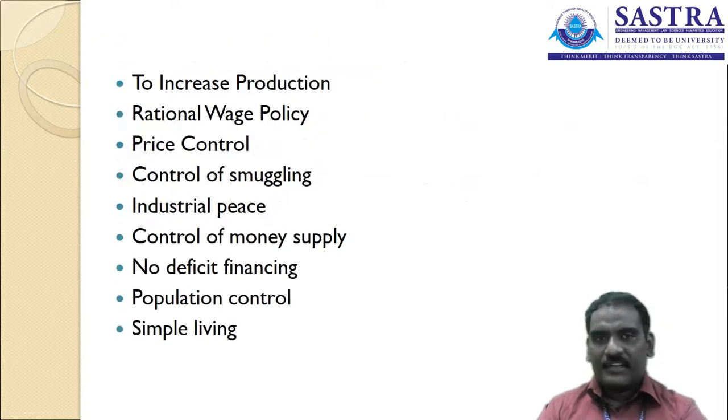So there are some other measures also given in these other direct measures, to increase the production. There may be a problem of inflation and lower domestic supply. We have to get the product from a foreign country; we are going for importing activity. So the first solution given in this direct measure is to increase the production. When production is increased in the domestic market, the people get the product easily. People are going to pay a lesser price for the particular product. So it is going to control the inflation in the country. The prices are not going to be increased.